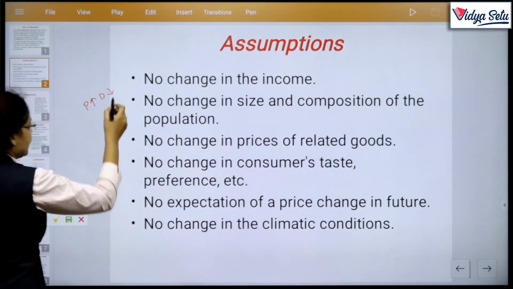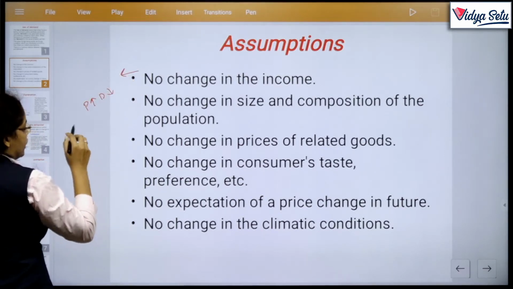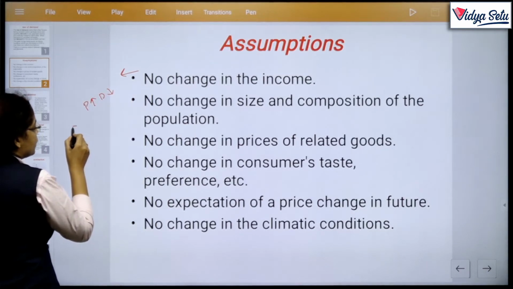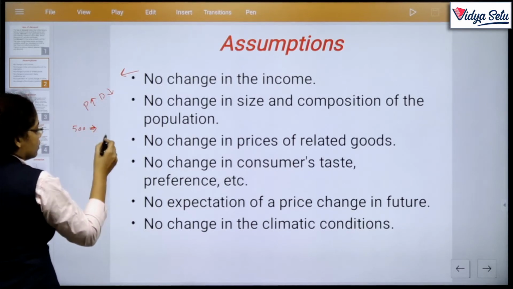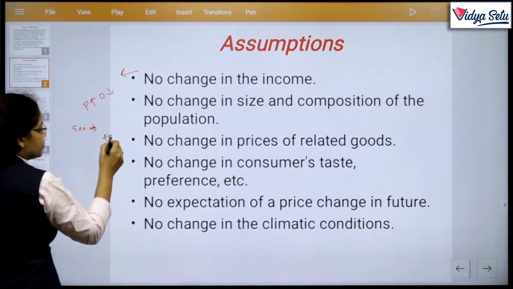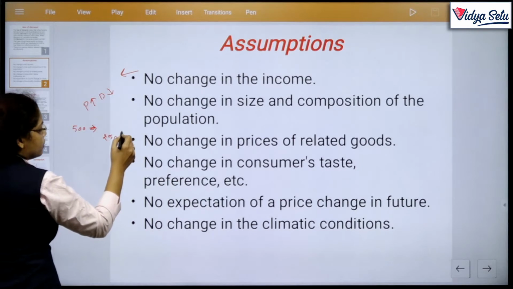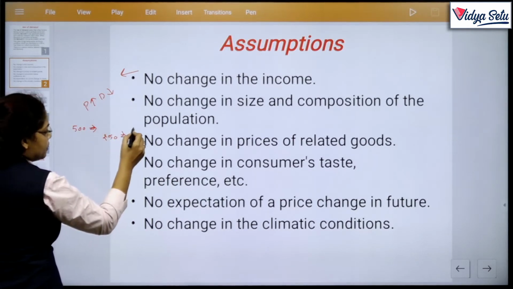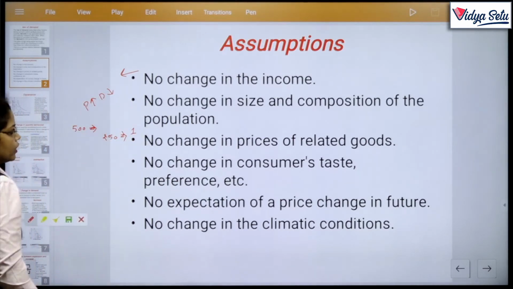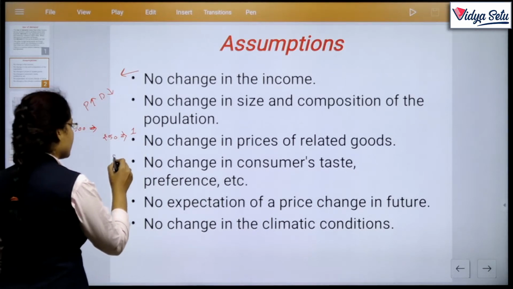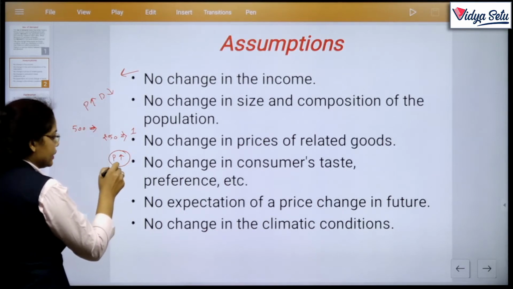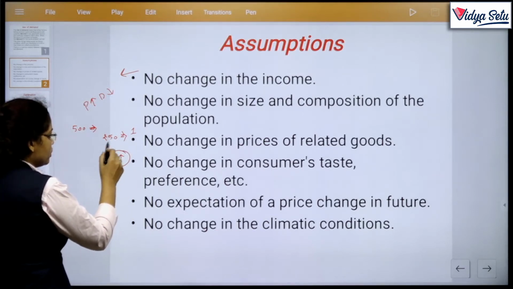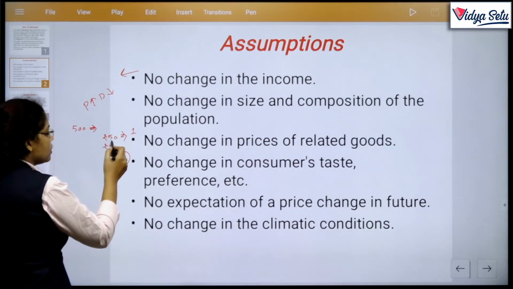Say for example, if the person has an income of 500 rupees and the price of the commodity is 250 rupees, at this time he purchases a single unit of the commodity. If the price increases, the law of demand says price increases, demand decreases. So say the price is 300.